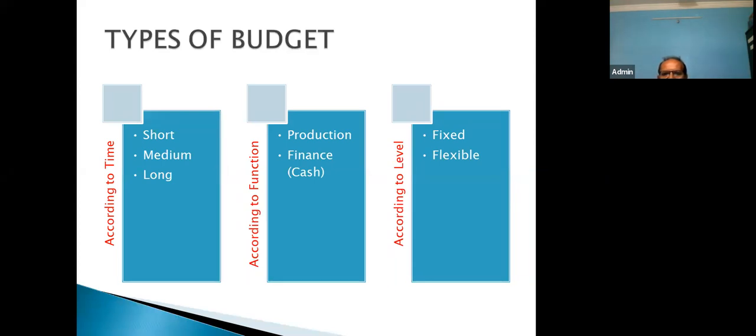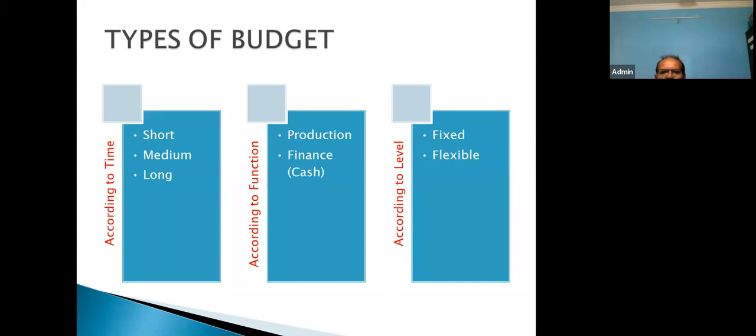And flexible budget means, suppose right now your company is working at 40% capacity, and in future you would like to work at 60%. Let me give an example. Right now we are facing this COVID situation, so most companies haven't started at full capacity.